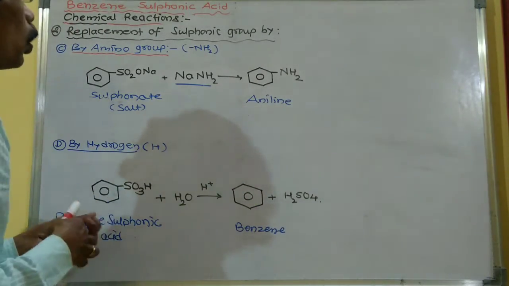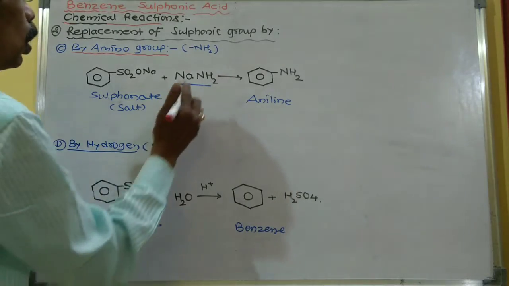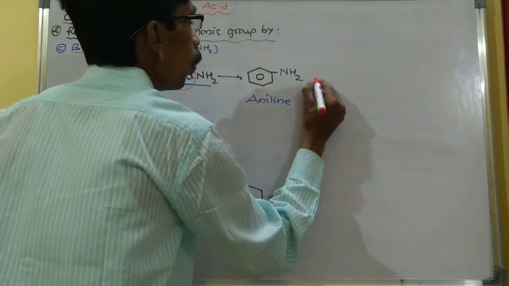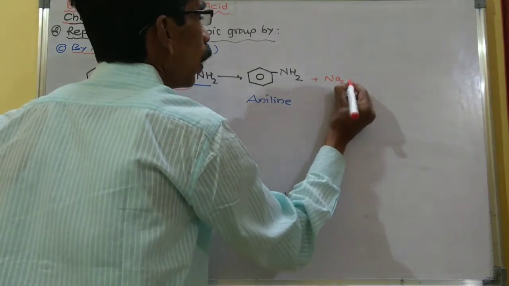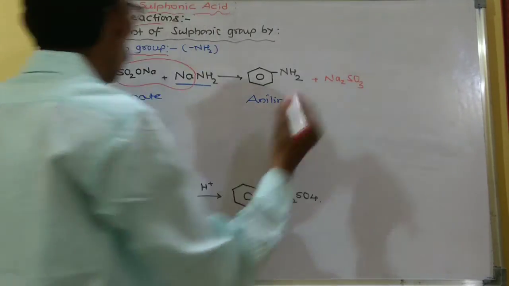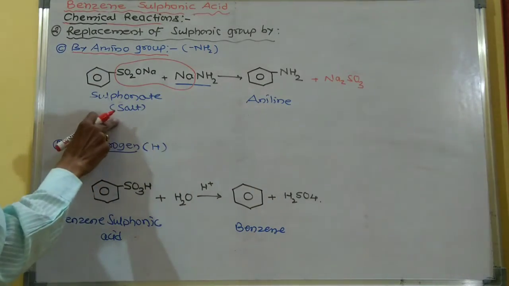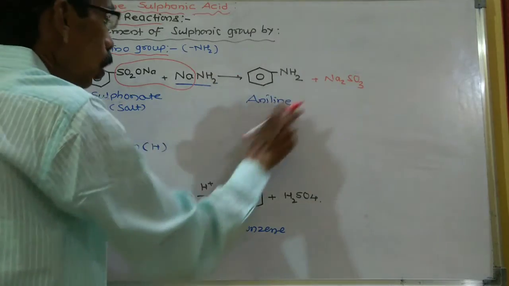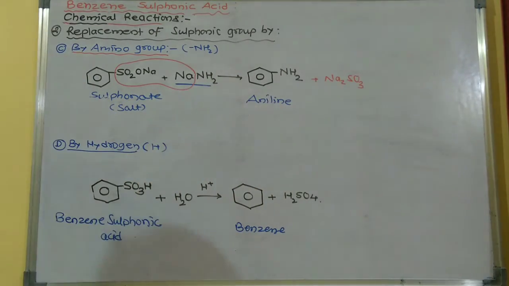So this Na2SO3 is formed. So when the sodium salt of benzene sulfonic acid reacts with the soda amide, it gives the aniline.